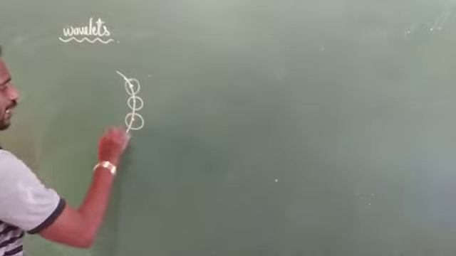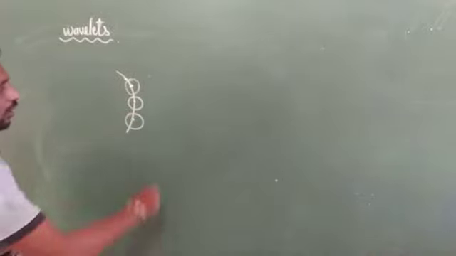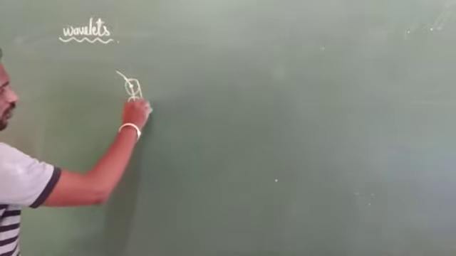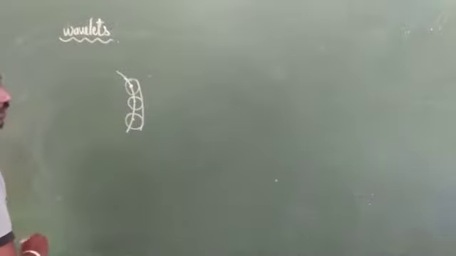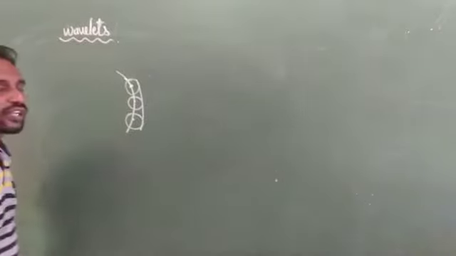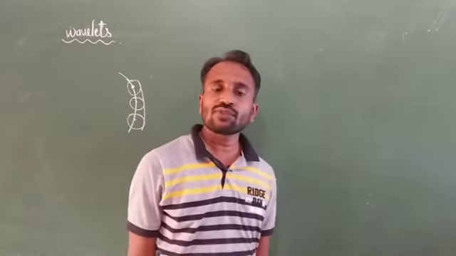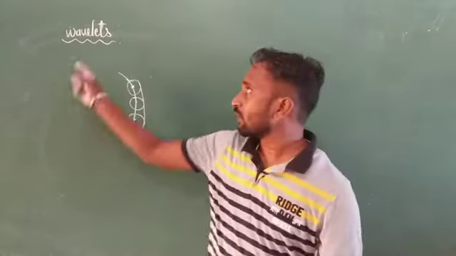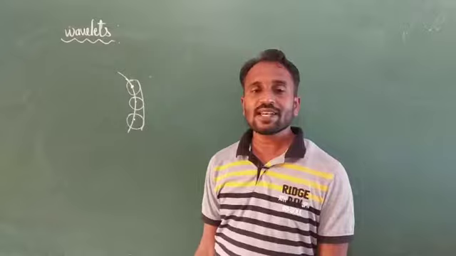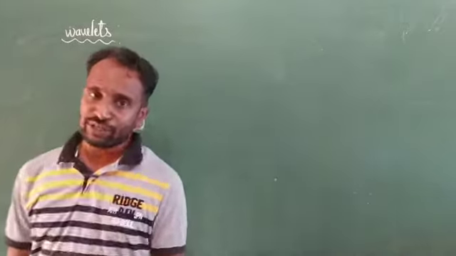Another point produces secondary waves, another point produces secondary waves. And here a tangent is drawn along these secondary waves. Here we get a new wavefront. It means wavelets always emerge from a wavefront.